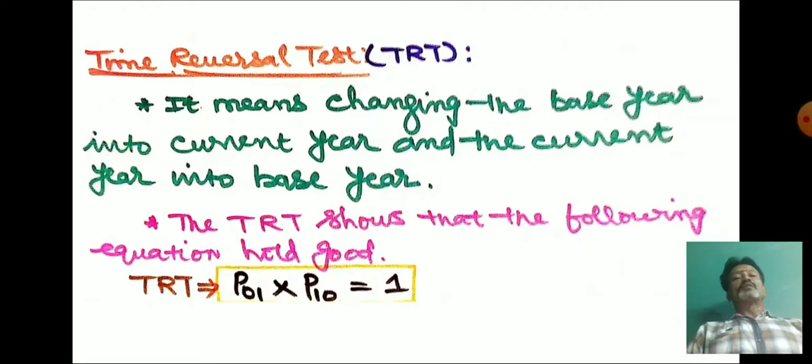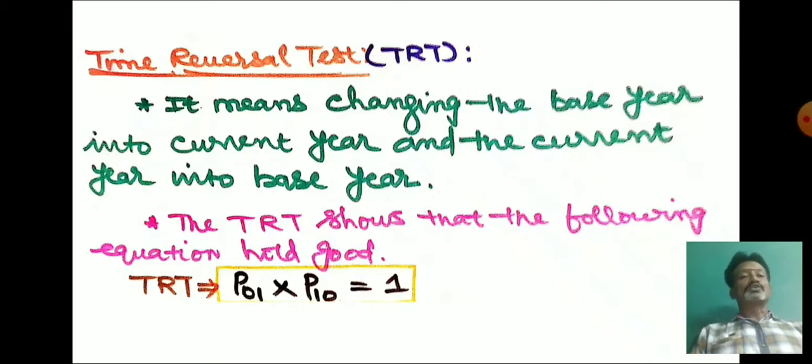Now we understand what we mean by the time reversal test. Under the time reversal test, we have to reverse the time period. That means the base year should be converted into the current year and the current year should be converted into the base year. Simply you are interchanging the current year and base year, keeping the variables price and quantity constant.